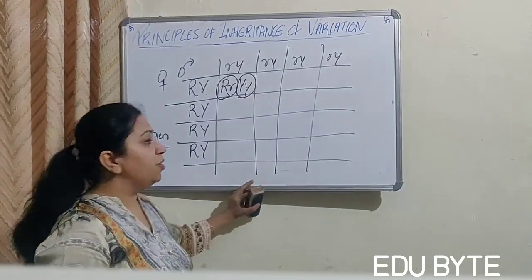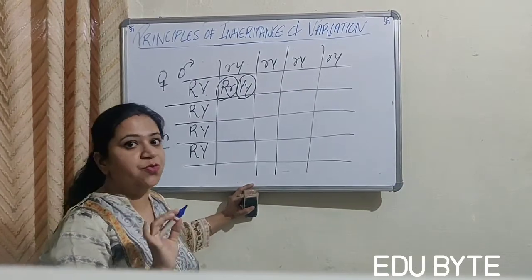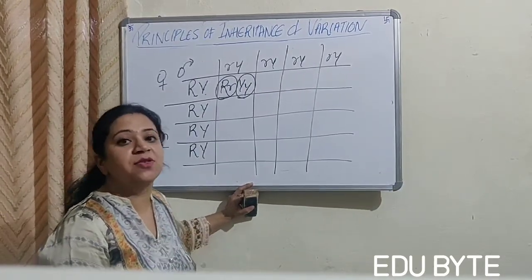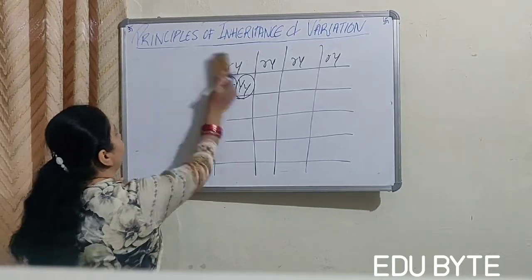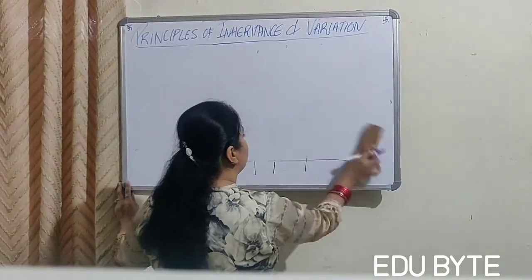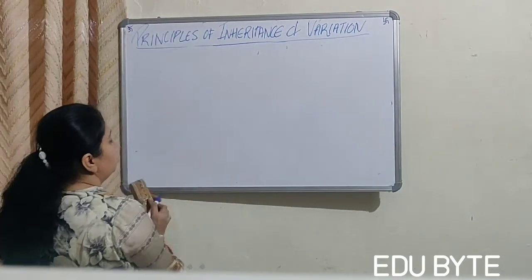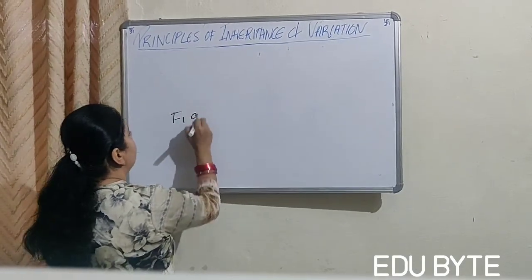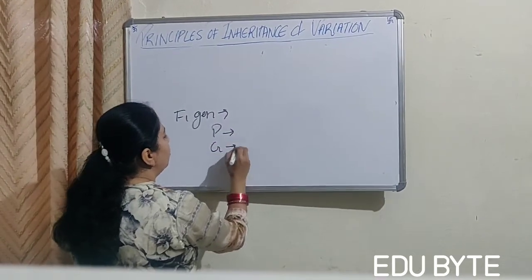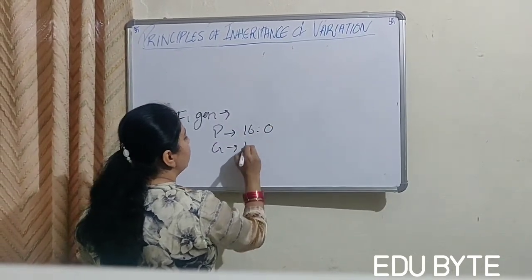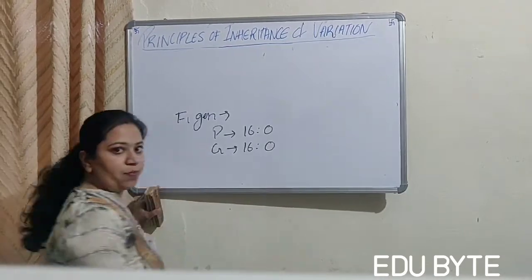So the phenotype is 16:0 and genotype is also 16:0. So in the F1 generation, phenotype and genotype both are 16:0, right?